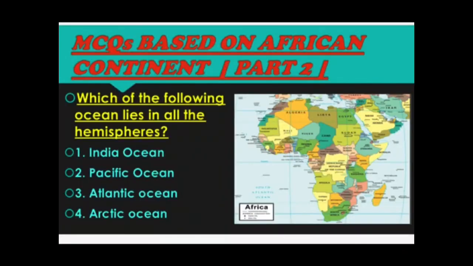See guys, this is the question which I have made on the cover page. Which of the following ocean lies in all the hemispheres? So you know the answer. 3 would be the correct option, right?